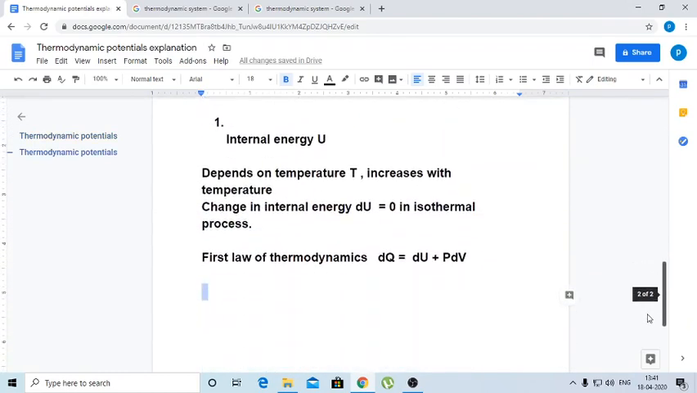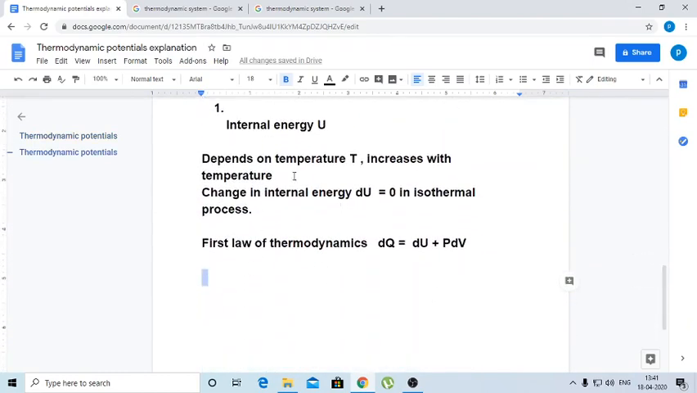So internal energy and temperature of the system are connected with each other. It depends upon the temperature. As the temperature increases, internal energy increases. As we discussed earlier, in an isothermal process the temperature is constant, so the internal energy of the system is also constant. So the change in internal energy dU is zero in an isothermal process.